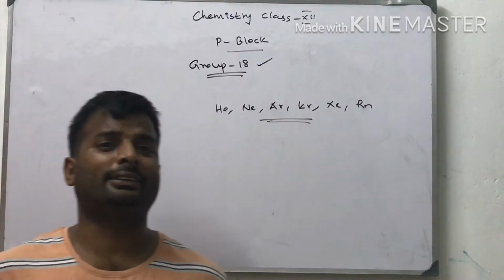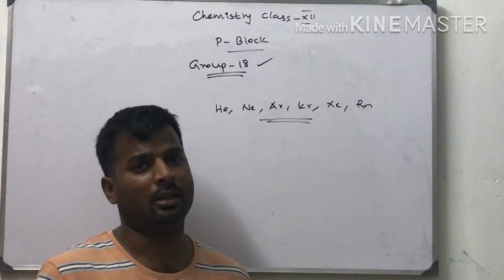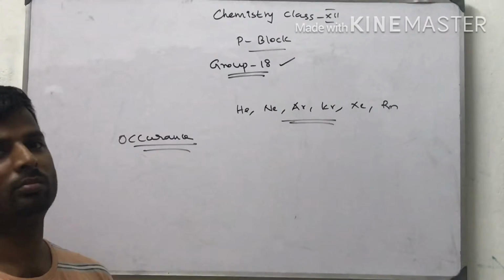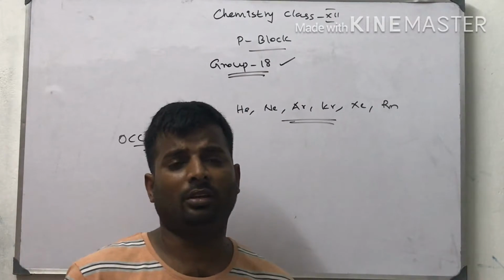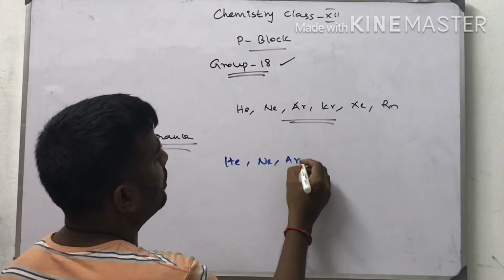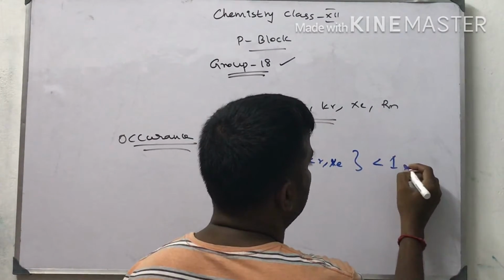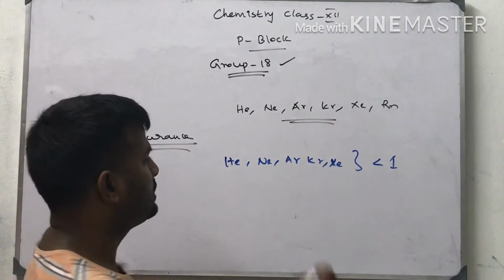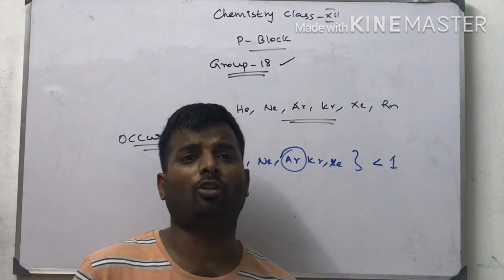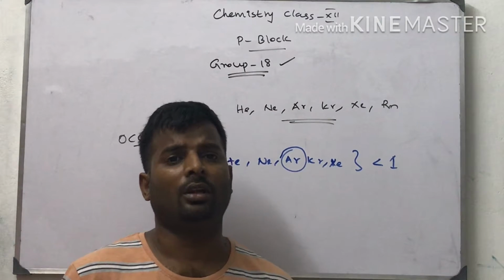These are all gases and they are chemically unreactive. Few of them are reactive under certain conditions. So they are called noble gases. Now I am going to tell about the occurrence. Noble gases like helium, neon, argon, krypton and xenon are present in less than 1% by volume in air. In this, argon is the major constituent. Argon is present in a higher amount. Radon is a radioactive element and is less abundant in the earth crust.